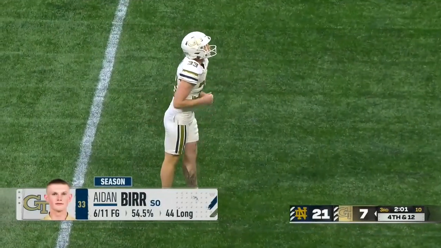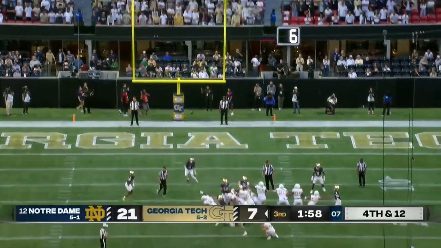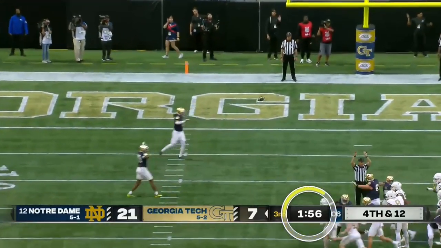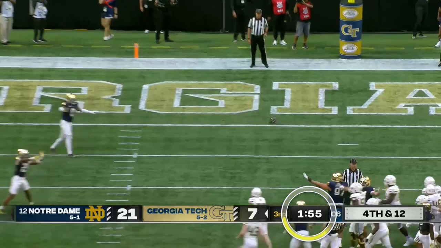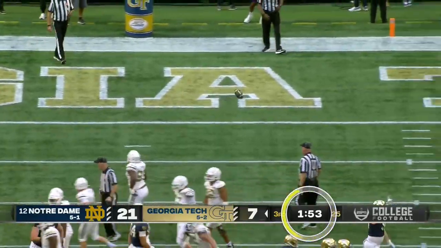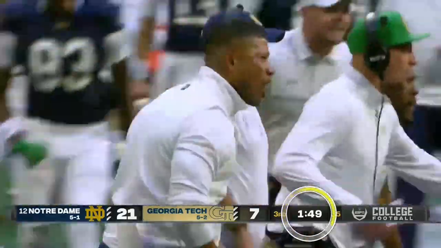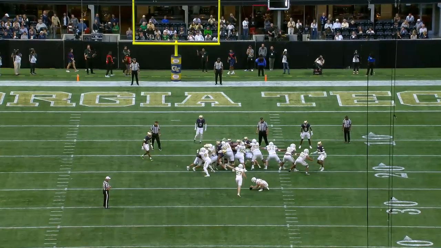Play 7 is a quick rules reminder. Now we're going to get a field goal attempt, and the kick is going to be partially blocked in the neutral zone, but the ball continues downfield untouched by Team B and then touches the ground in the end zone with 1:55 remaining on the clock. And we allow the ball to stay alive, and the clock runs all the way down to 1:49, so an additional 6 seconds.